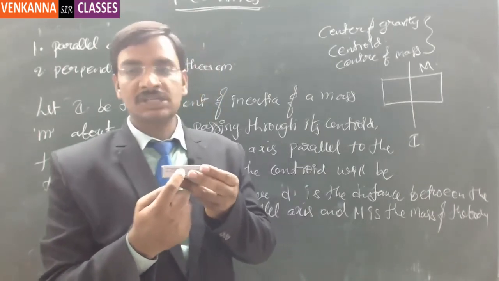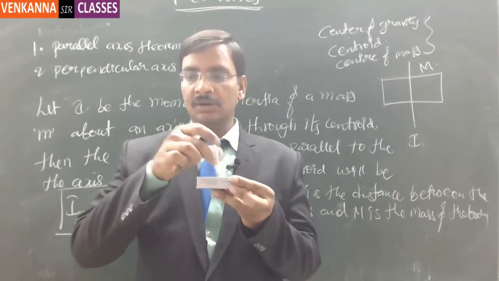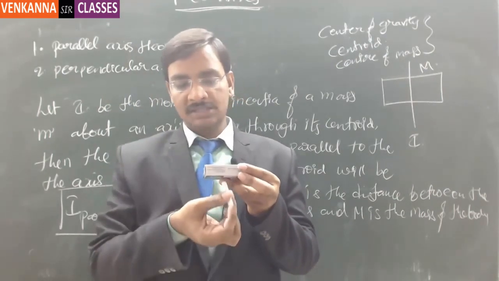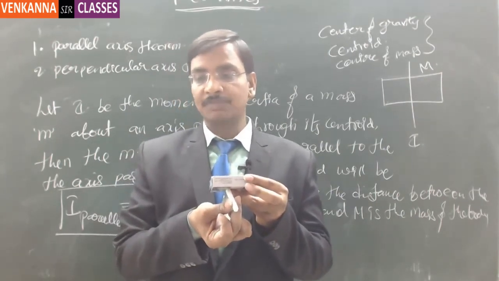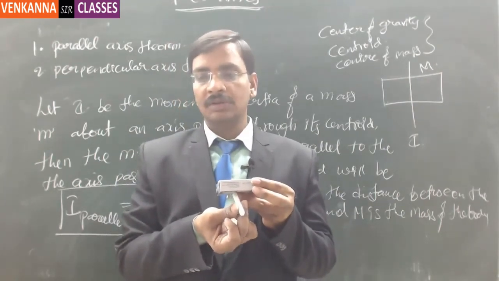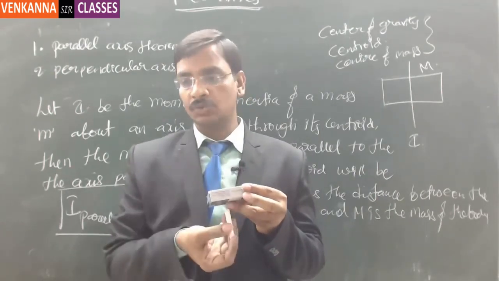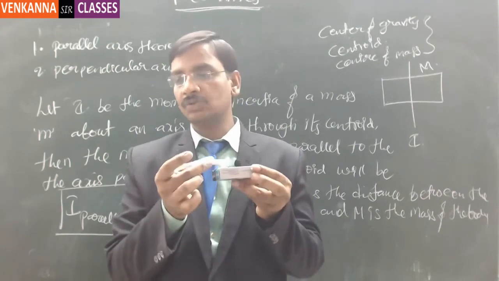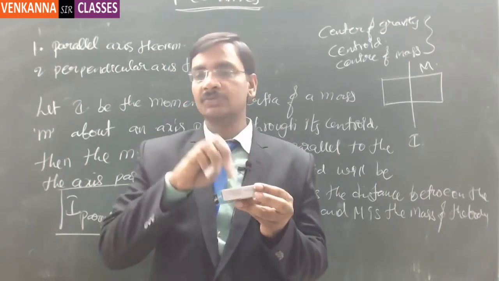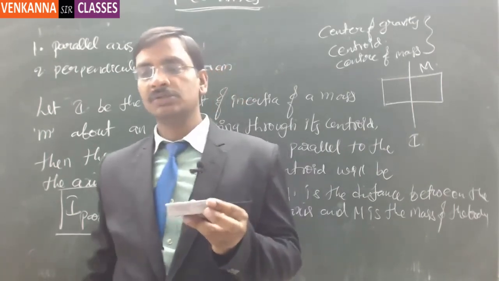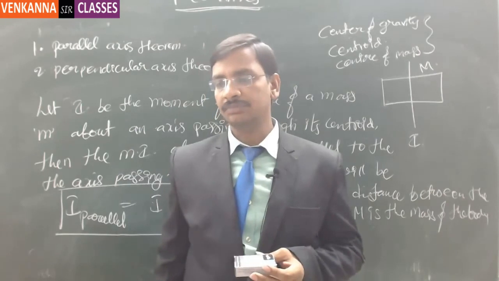An axis passing through the centroid can be this axis, or this axis, or at a certain angle. As long as it passes through the centroid, it can be at any angle, but it has to pass through the center of mass, which is located exactly at the center.